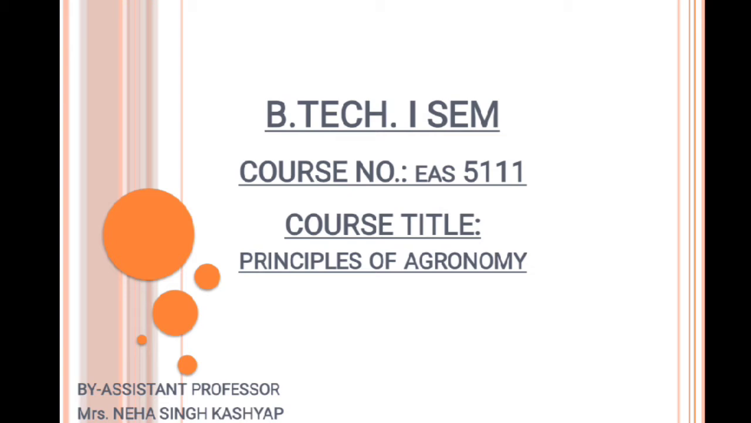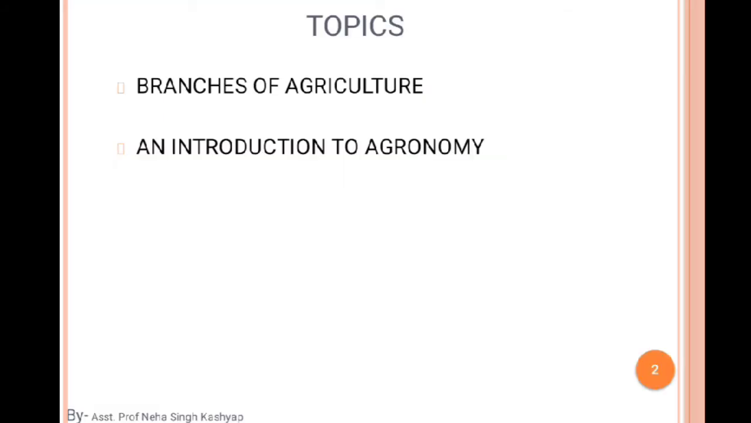Our course number is EAS-5111. Today's topic is the branches of agriculture and an introduction to agronomy. Today we will discuss the branches of agriculture in detail. In our previous lecture we had already discussed some branches of agriculture in brief.